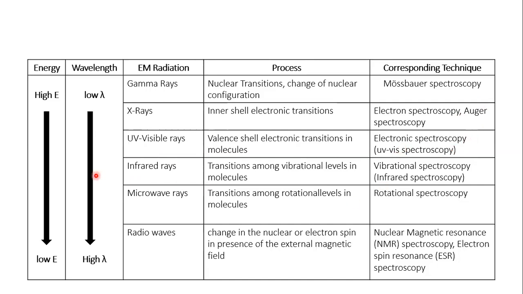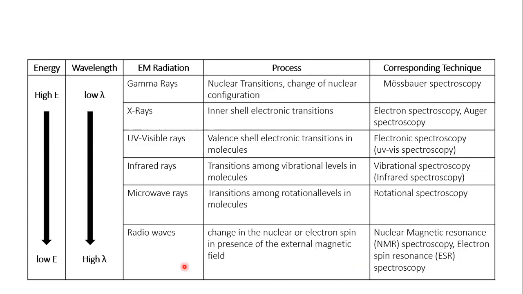Infrared rays cause transitions among vibrational levels in molecules, and it makes vibrational spectroscopy. Microwave radiations cause transitions among rotational levels and form rotational spectroscopy.